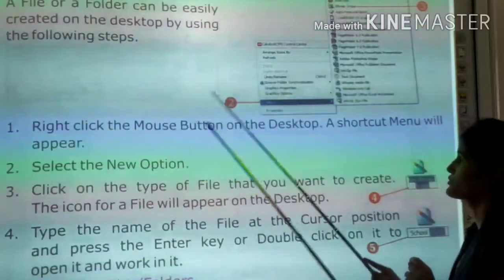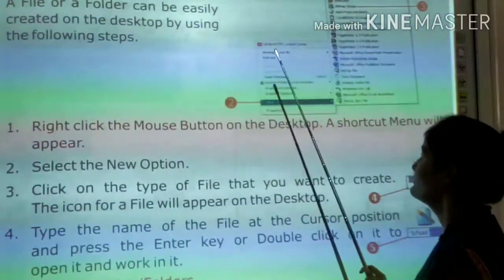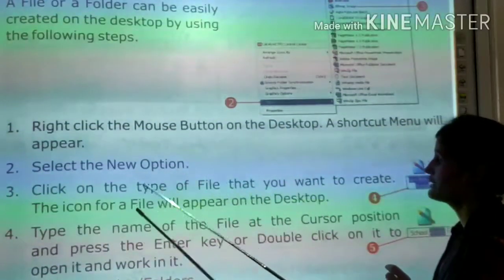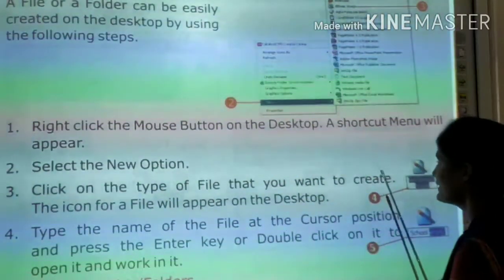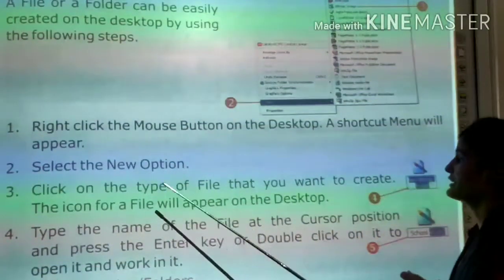Select the new option. जब आप right click करेंगे किसी भी empty screen, empty site पे आपको right click करना है. Then a shortcut menu will appear. Now click the new option. Click on the type of file that you want to create. The icon for a file will appear on the desktop.